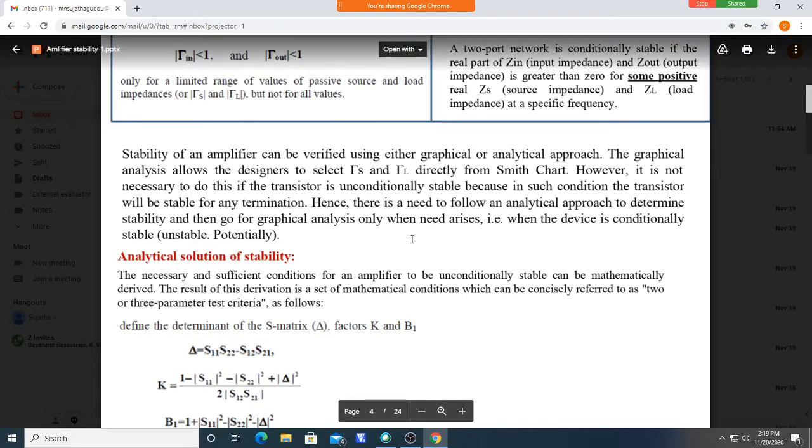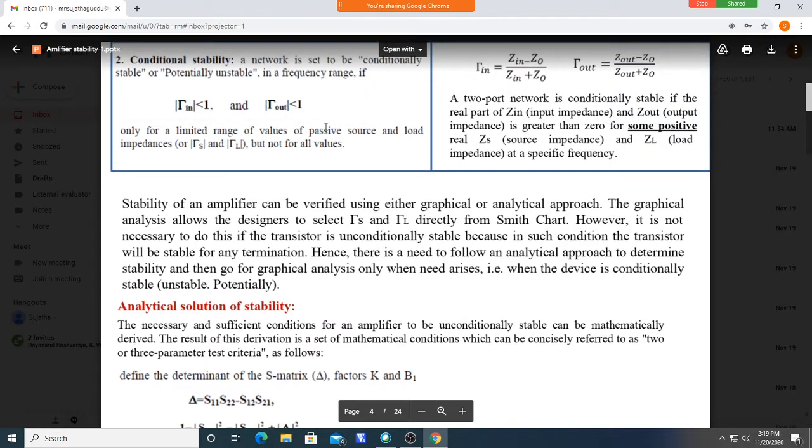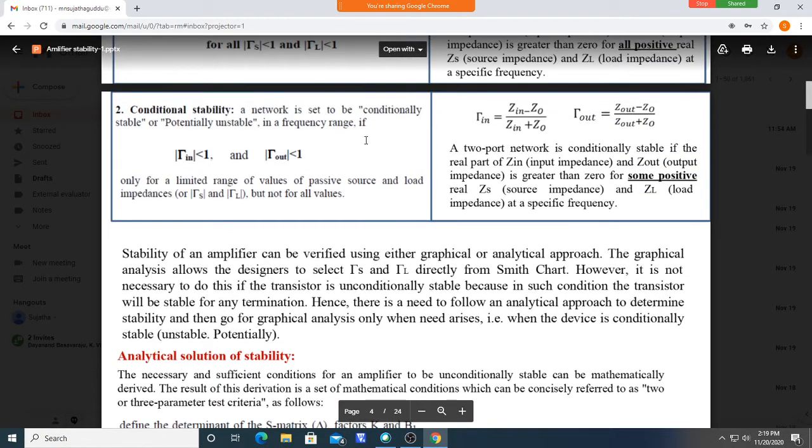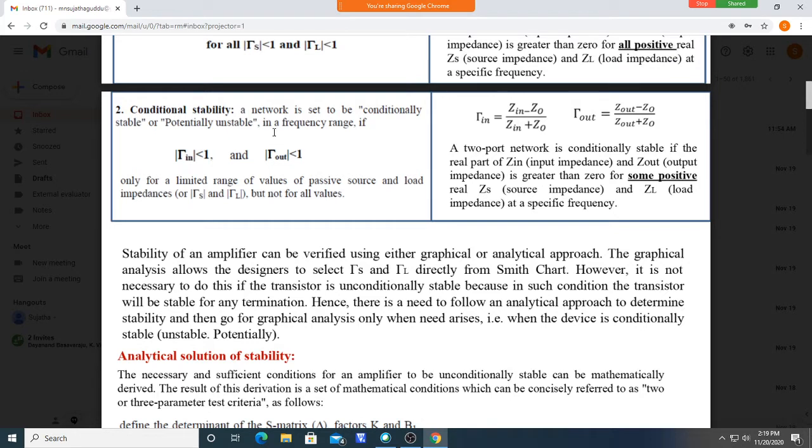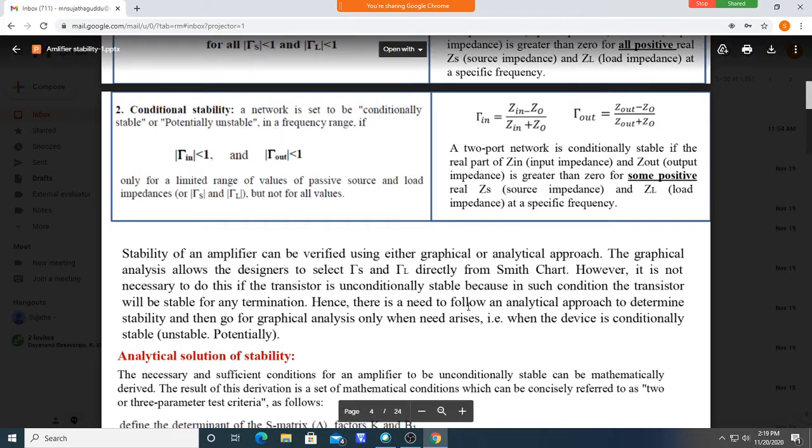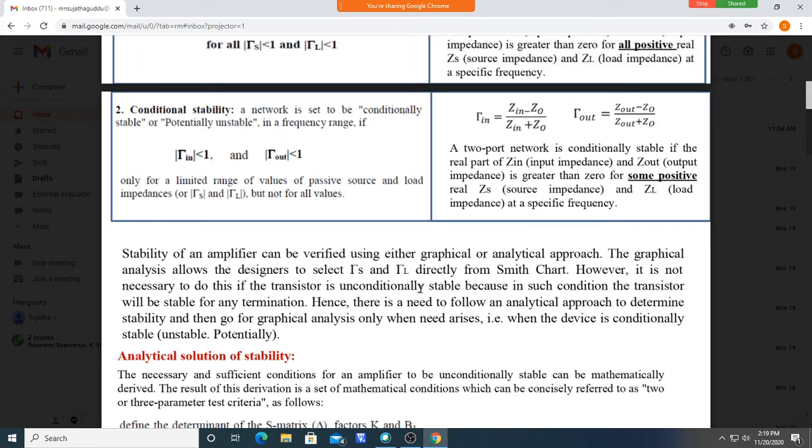If the system is conditionally or potentially stable, we should draw the stability circles. Do not confuse them with the constant gain circles we were drawing, the input gain circle and output gain circle.